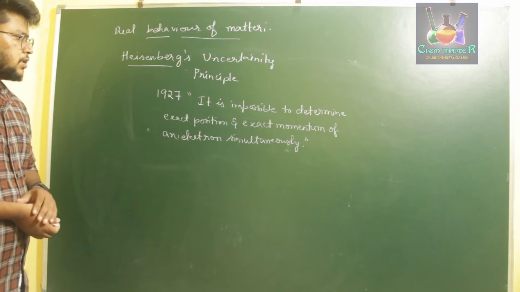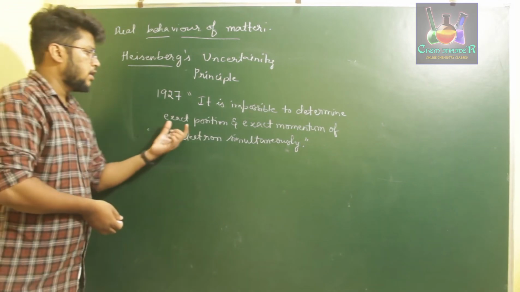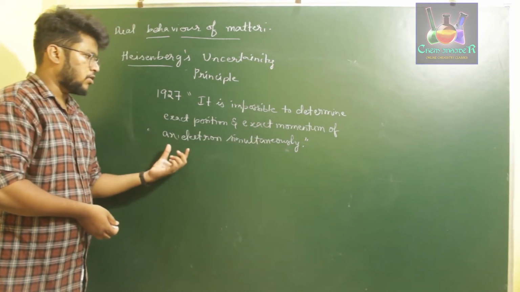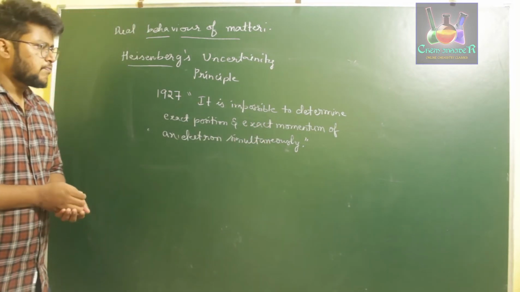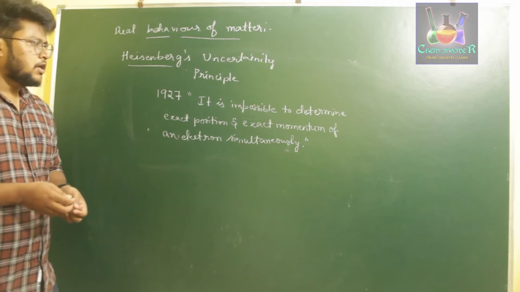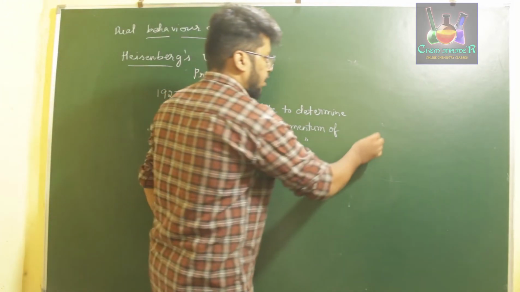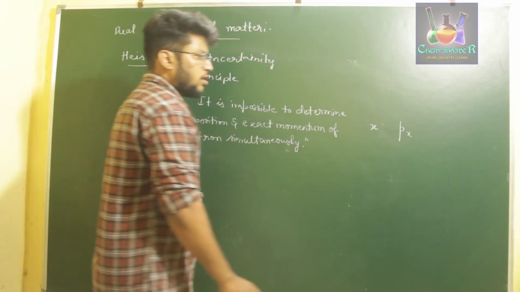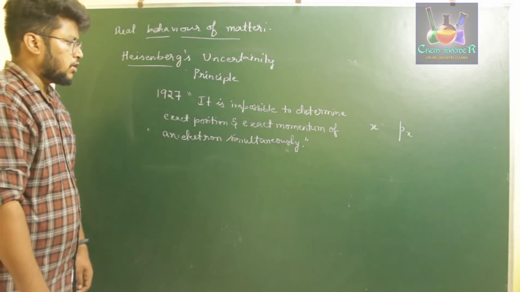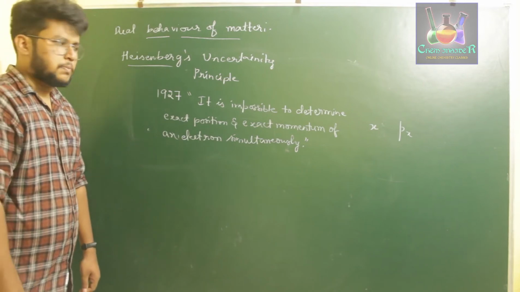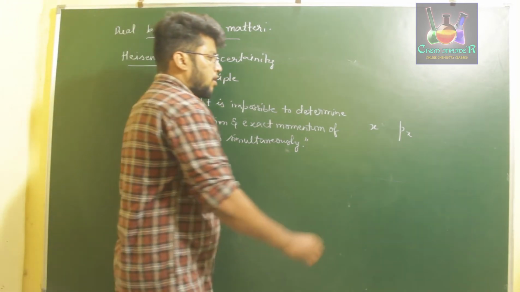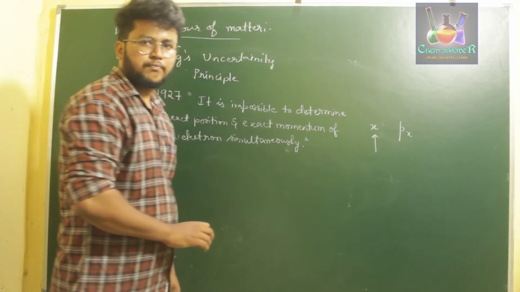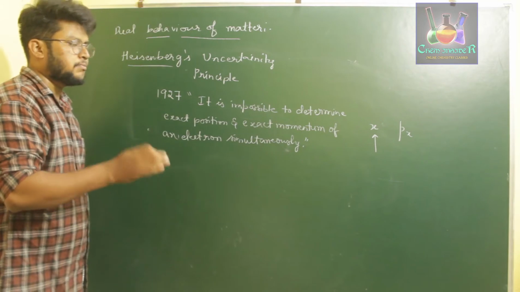So if you observe over here, it is saying that we cannot determine exact position and exact momentum of an electron at a particular instant of time. How is this possible? If you consider the position of an electron as x and its momentum as px, then if we determine the exact position of the electron, we might miss the exact momentum.